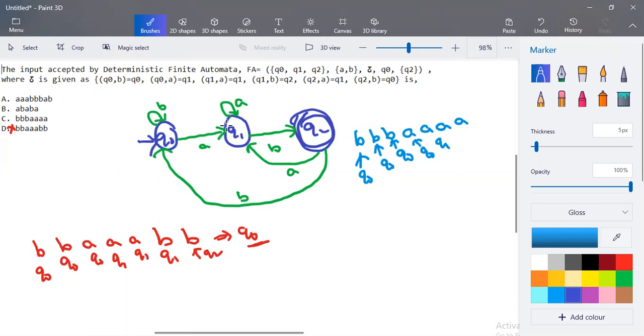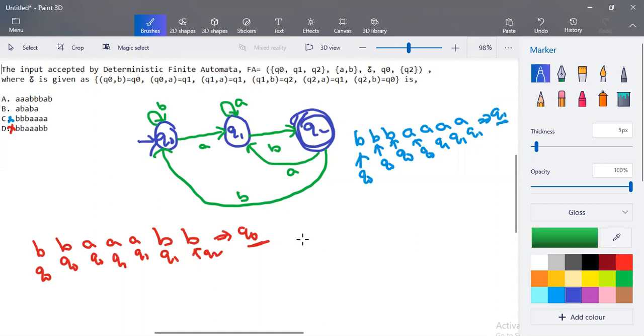Q1 when the input is A, it is a self loop, so it stays in Q1. For all the A's, it stays in Q1 itself. And on the last transition, Q1 when the input is A, it stays in Q1. What justification can we give for Q1? It is a non-final state. So at the end of input, if the transition lies in a non-final state, then the input is not accepted. So C is also not accepted.